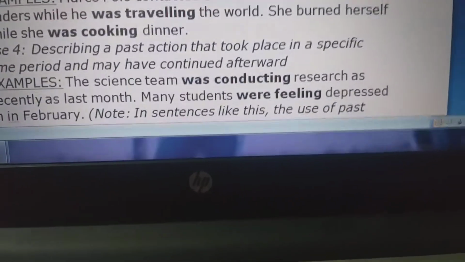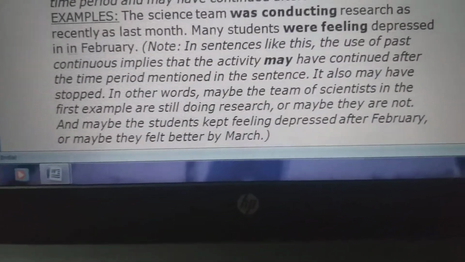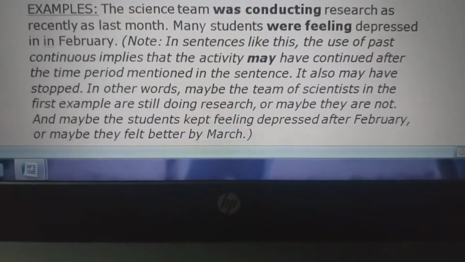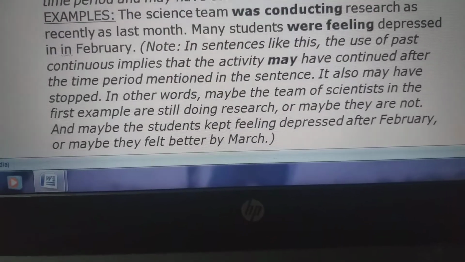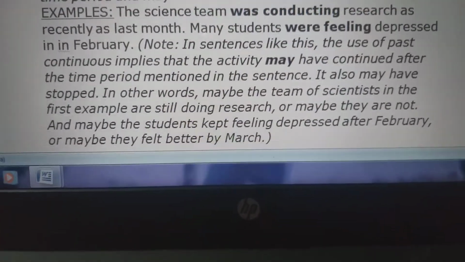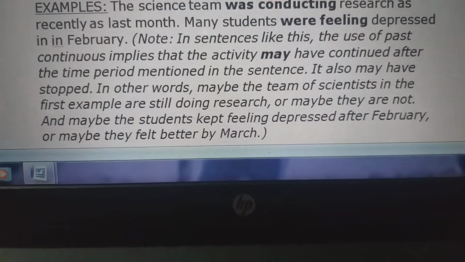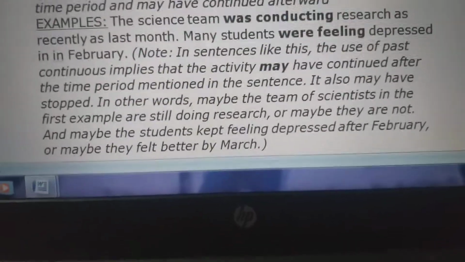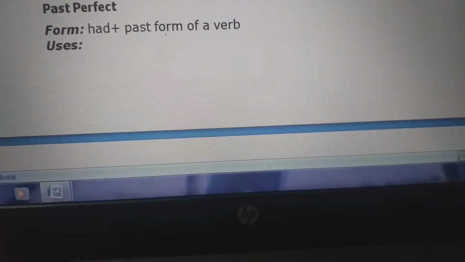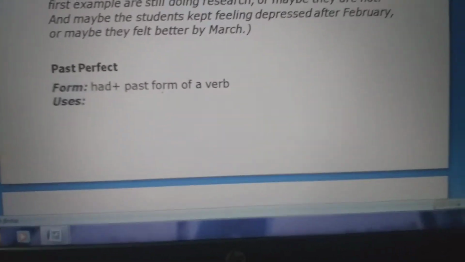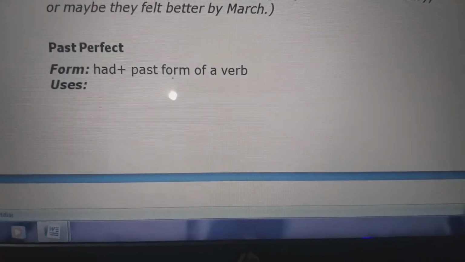So use of past tense over here is in continuous form. कि were feeling depressed means कि they were still पहले से अब तक depressed feel हो रहे हैं, like that. So in this, the activity may have continued after the time period mentioned in the sentence. So you can use may also in the sentence. Then comes a past perfect. Past perfect means where we use the form had plus past form of a verb.